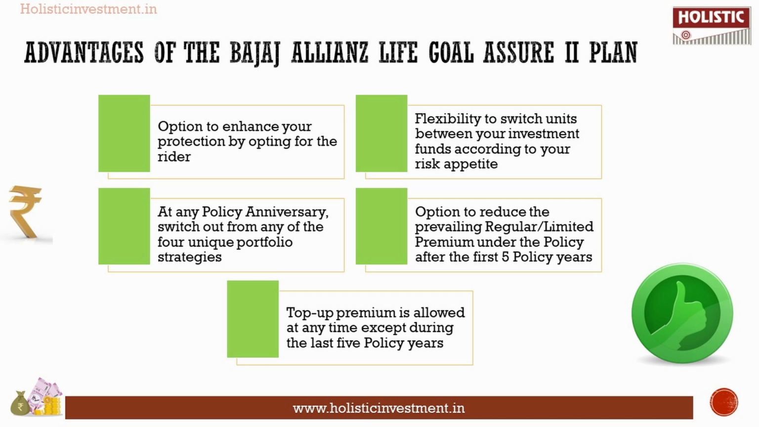By investing in this plan, you have the advantage of having the option to enhance your protection by opting for a rider. You also have the flexibility to switch units between your investment funds according to your risk appetite. But this is only available if you have chosen the investor selectable portfolio strategy. Another is that at any policy anniversary, you can switch out from any of the 4 unique portfolio strategies. So if one portfolio strategy is not working out for you this year, you can opt for another portfolio strategy at the next policy anniversary. Like that, you can switch out.